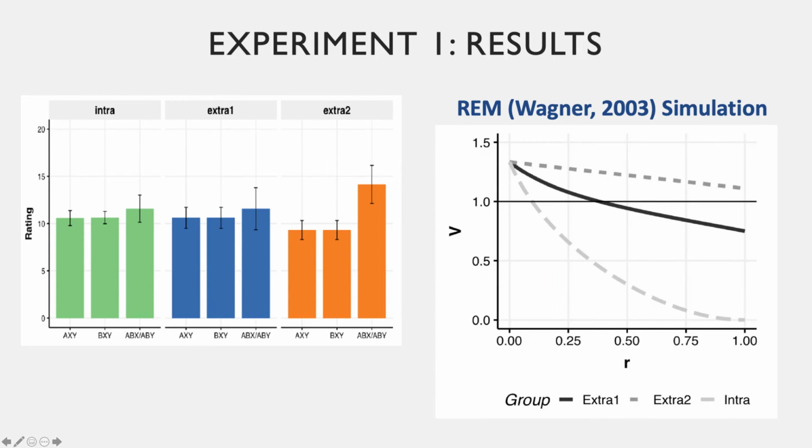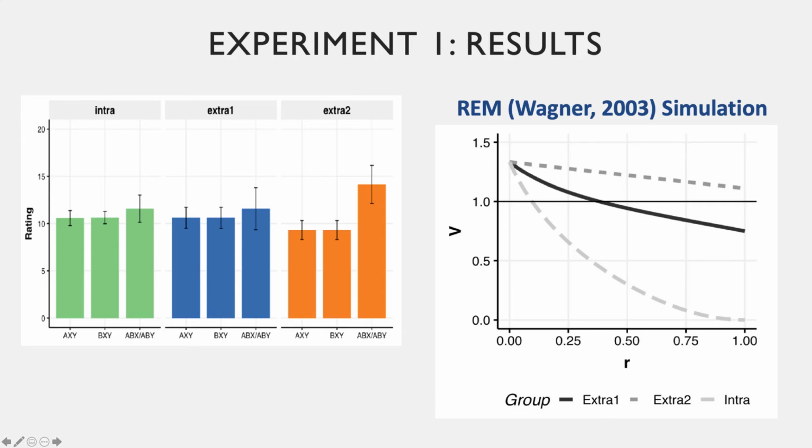To confirm this, we performed simulations with Wagner's REM model of associative learning, which shows different levels of elemental versus configural stimulus processing by modification of a single parameter R. We assumed R equal to 0 for cues of different color, which would explain the high summation observed in group extra 2. We simulated multiple values of R for cues with the same color to determine whether any value would reproduce the observed results. This figure shows the predicted associative value for test compound cues as a function of the value of R.